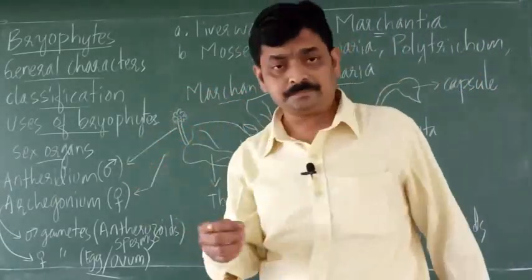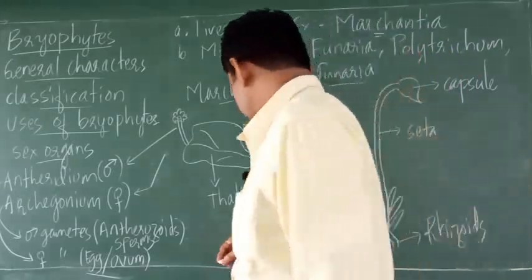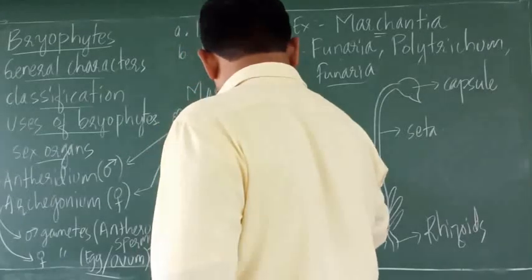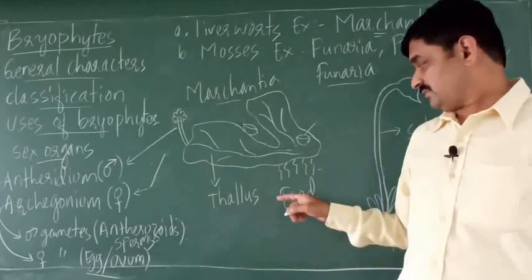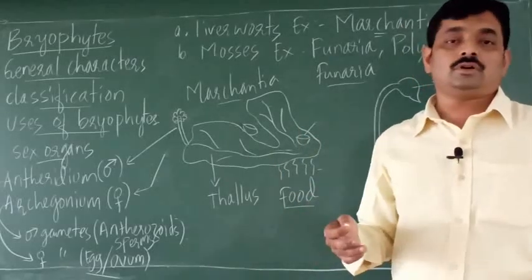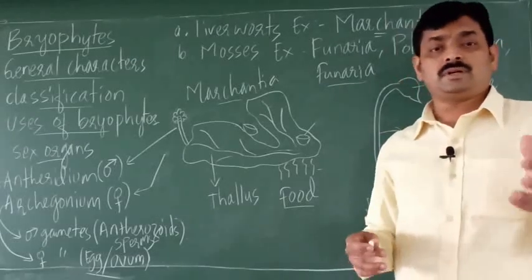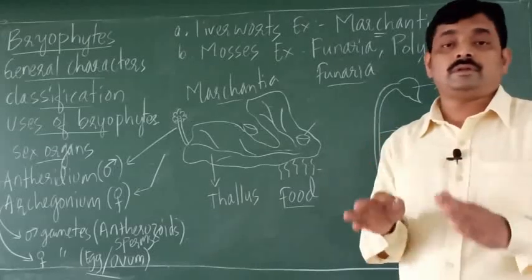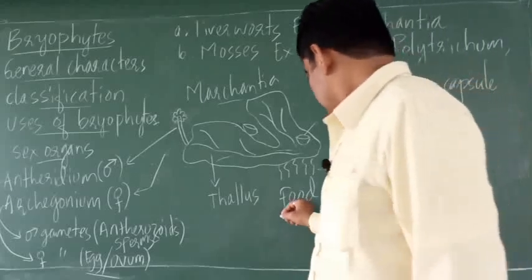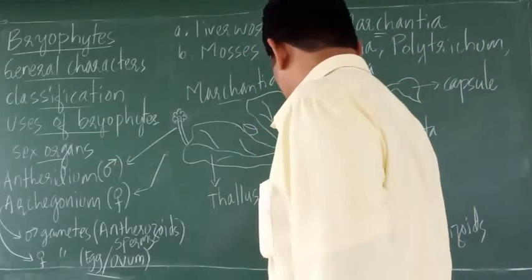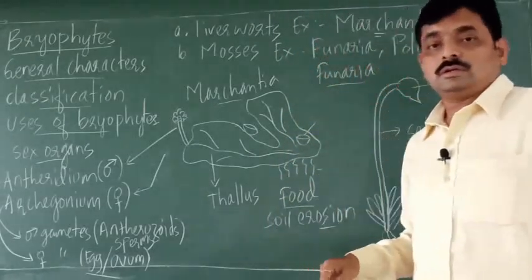So bryophytes exhibit certain uses. One is the food. So bryophytes, they act as food for some organisms, even to some birds, right? So birds and other organisms, they depend on bryophytes for food. Then they prevent soil erosion, right?